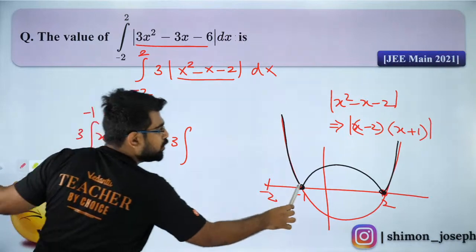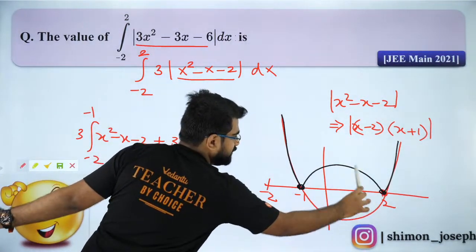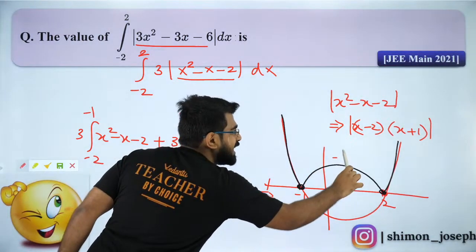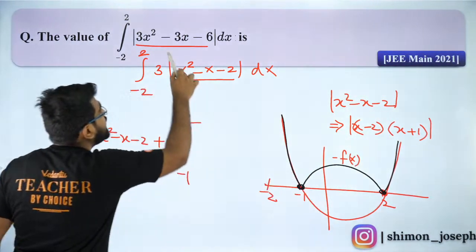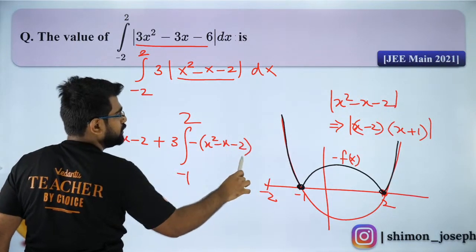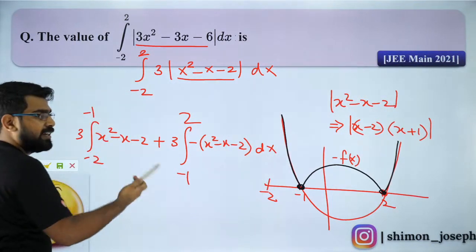Then 3 times the integral from minus 1 to 2. From minus 1 to 2, it is the opposite, which means negative of f of x. What is negative of f of x? It will be minus of x square minus x minus 2 dx. That's it. Integrate it and get the answer.